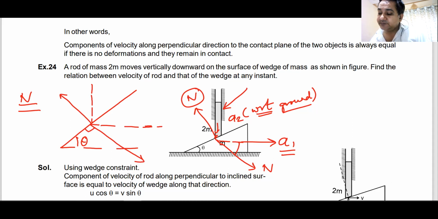This is 90 degrees, right? How much is this angle? Can you get me this angle? This is 90 degrees. So how do you get it? Anyone? Theta. This angle is theta. Okay, if this angle is theta, then this angle will be 90 minus theta, right? How did you get it? It could be the other way also, no?